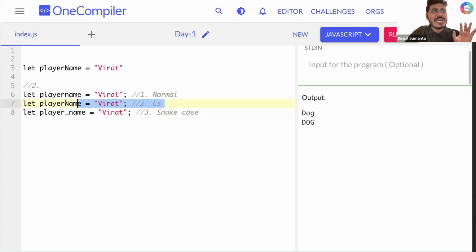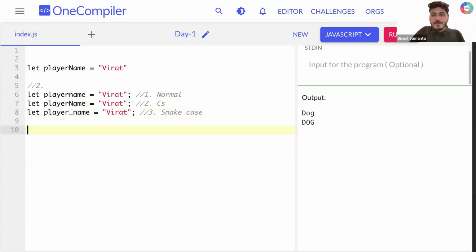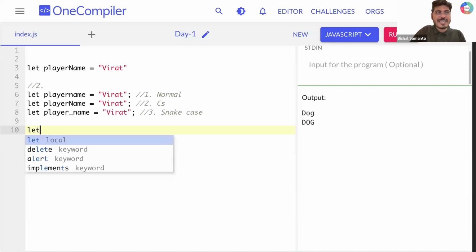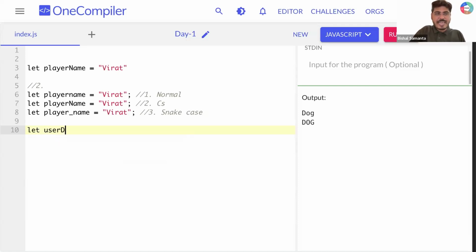camel case. Let's say I'm creating a variable name called user details. So I'll be writing like that. Let user and then details. And here, let's say I'm storing some name. Cool. So this is the camel case convention to write a good readable variable name. Let's say I'm writing has job is equals to true. This is a camel case convention to create a good variable name which stores a Boolean value whether a person is having a job or not.